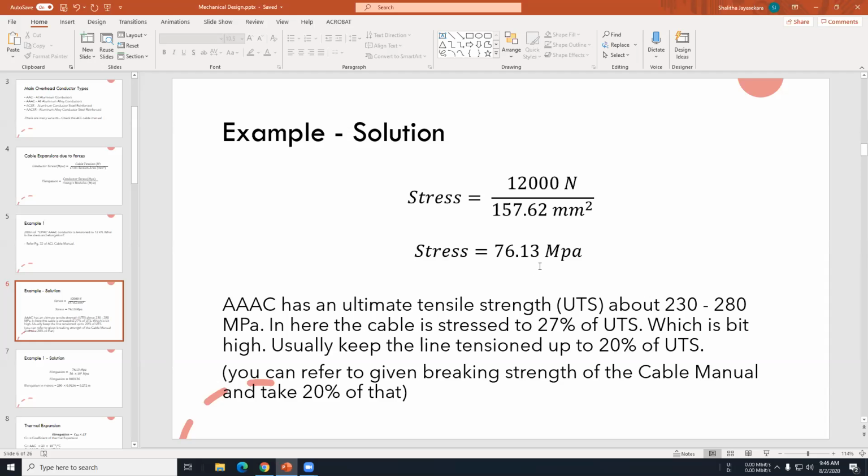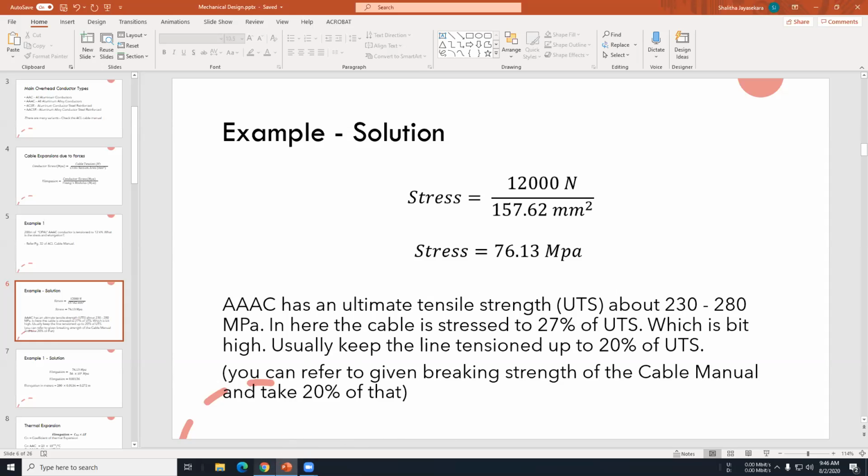So when you are designing a conductor, I have given everything in the lecture. Usually you need to keep your stress about 20% of the ultimate tensile strength. So in here, the normal triple AC conductors will have a varying UTS. It is 230 to 280 MPa usually.